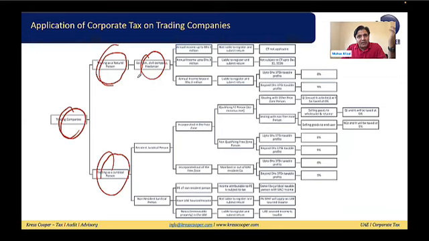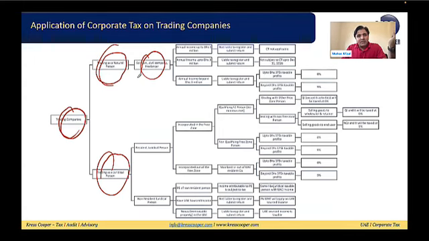Then income is up to 1 million, up to 3 million, or more than 3 million. Up to 1 million: not liable to register, not liable to submit the return. CT will not be applicable, it will be out of scope. If their income is up to 3 million, they will be liable to register and liable to submit the return, but they will not be liable to pay any corporate tax by the end of 2026.